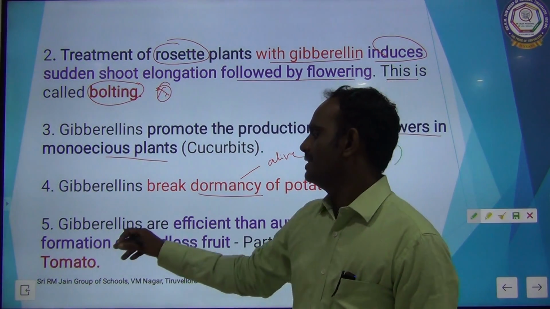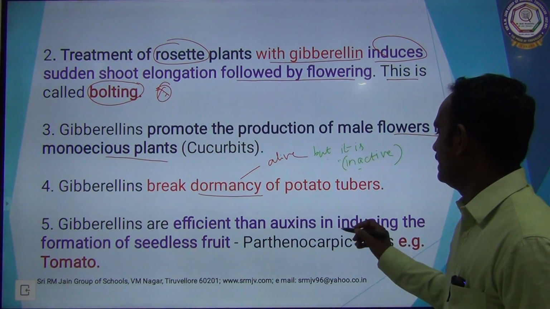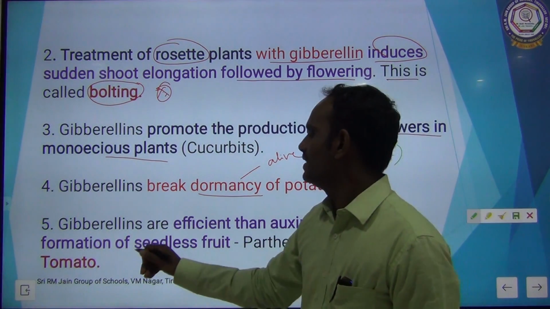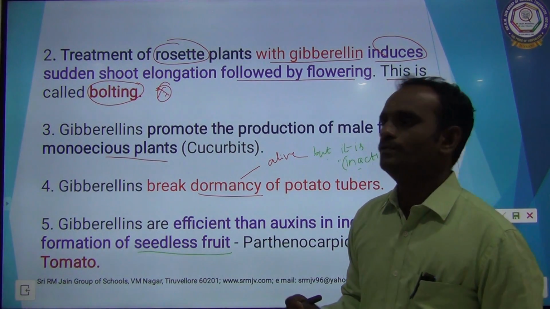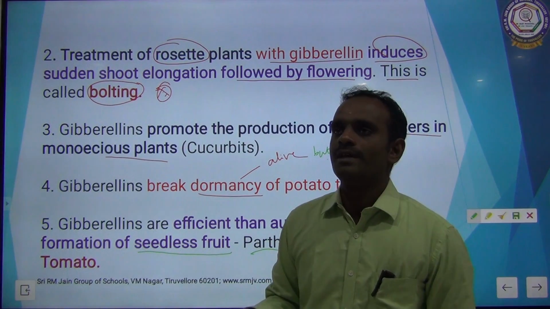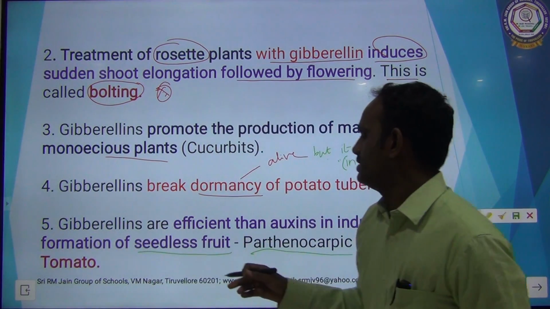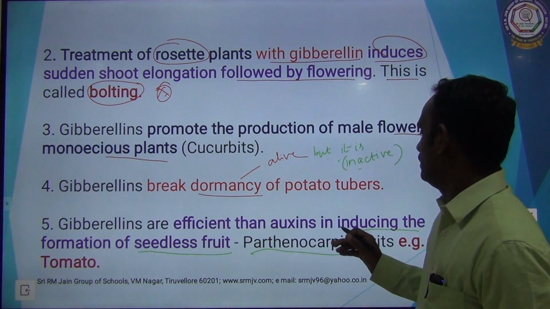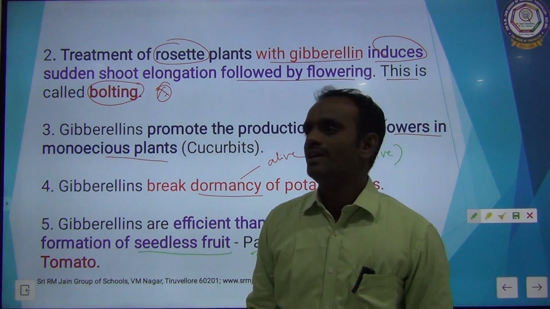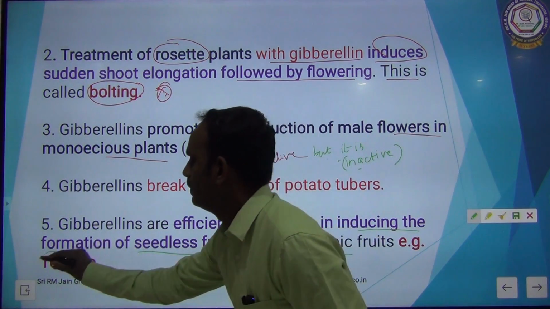The next point, gibberellins are more efficient than auxin in inducing the formation of seedless fruit. Seedless fruit is nothing but parthenocarpic fruit. So, it is very effective when compared with auxin. Example is tomato.